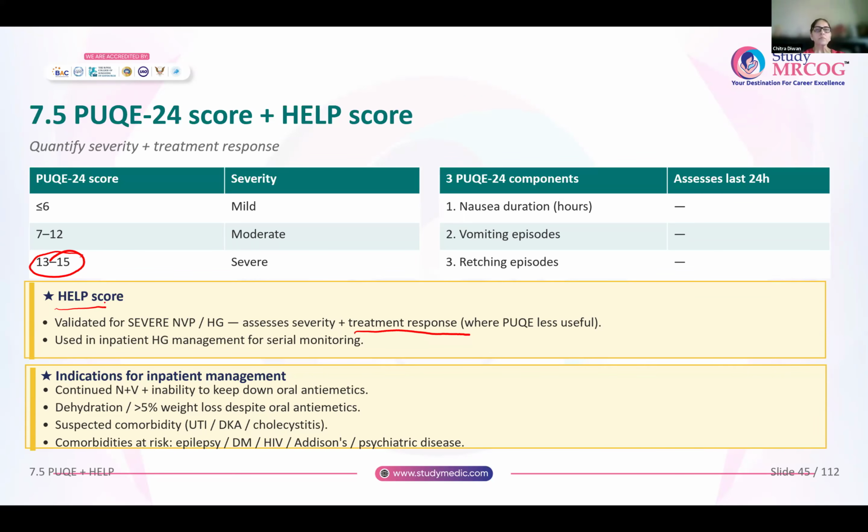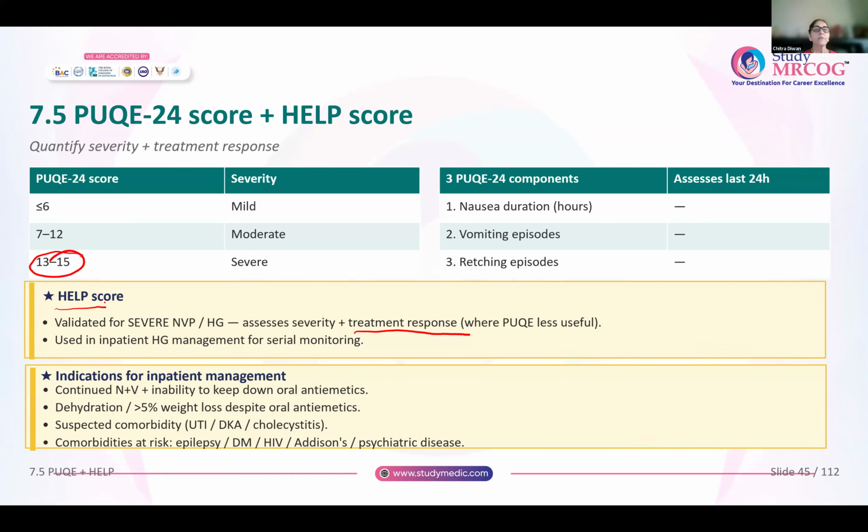Now, not all women who present with hyperemesis need inpatient admission. There are some indications for that. Any woman who has continued nausea and vomiting and is not responding to oral antiemetics, or any woman who has dehydration and has lost more than 5% of her booking weight. She is on oral antiemetics, but still she is losing weight.